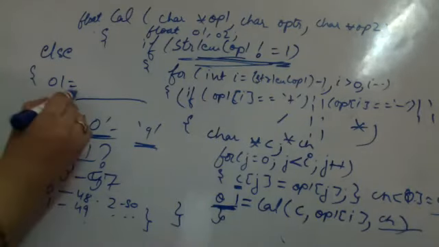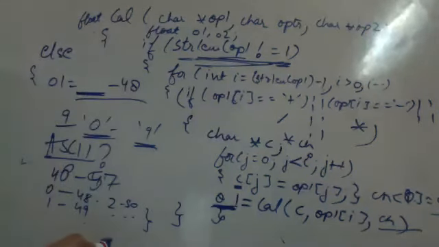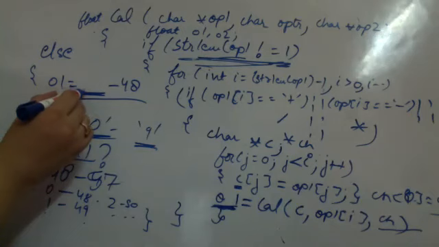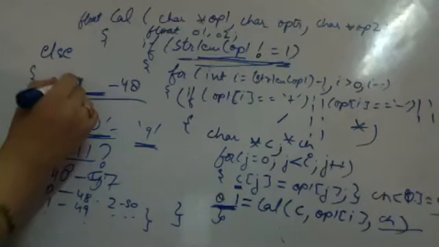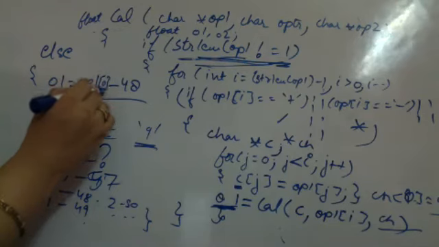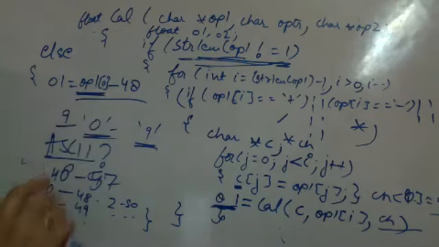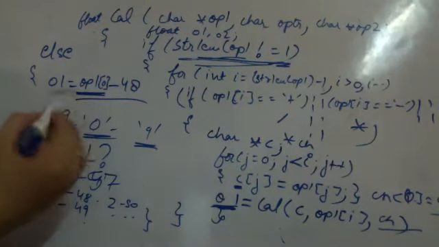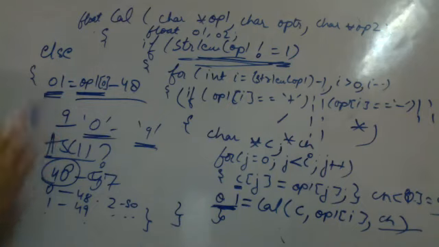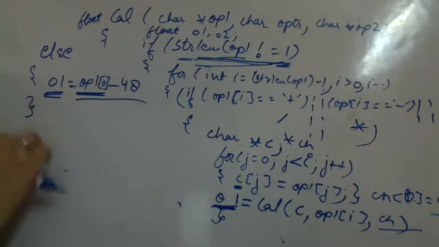What do I want to do? Whatever this digit is, minus 48 will give me the exact numeral value. So this is what digit? Whatever is happening, this of 0. If this is of length 1, then at the 0th location of this array is that digit. Whatever the ASCII code of that digit is, if the code is 48, minus 48 will give us 0, so we will get our operand. So we have got the operand like this. This is how we get operand 1 after the if or else.